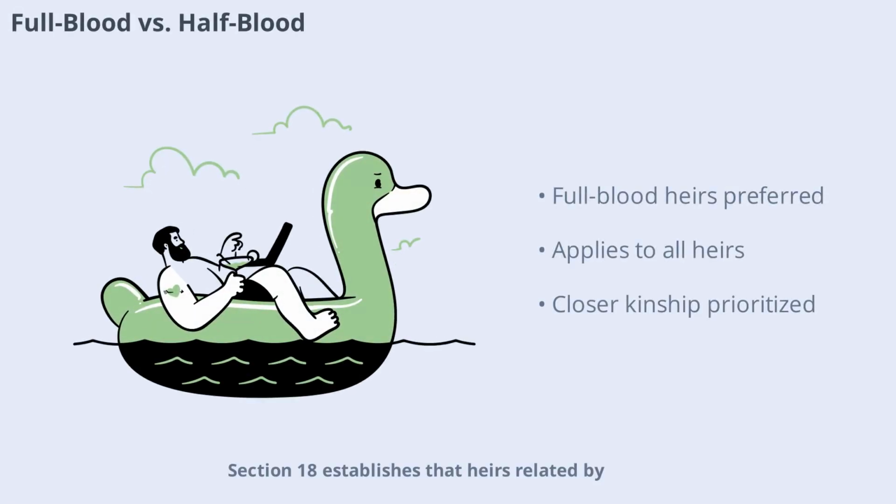Section 18 establishes that heirs related by full blood are preferred over those related by half-blood, provided the relationship is otherwise the same. This rule applies to both male and female heirs, ensuring that closer kinship receives priority in inheritance.